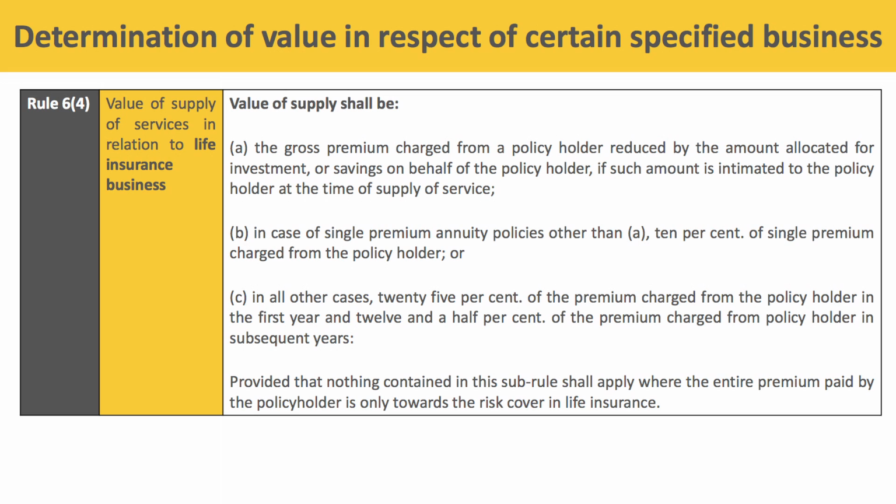B: In case of single premium annuity policies other than A, 10% of the single premium charged from the policy holder; or in all other cases, 25% of the premium charged from the policy holder in the first year and 12.5% of the premium charged in subsequent years. Provided that nothing contained in this sub-rule shall apply where the entire premium paid by the policy holder is only towards the risk cover in life insurance.